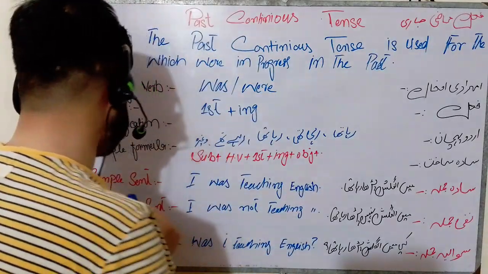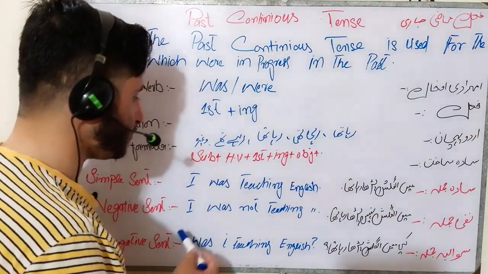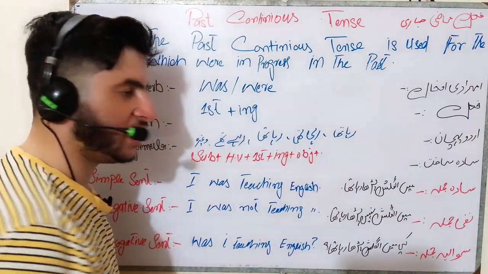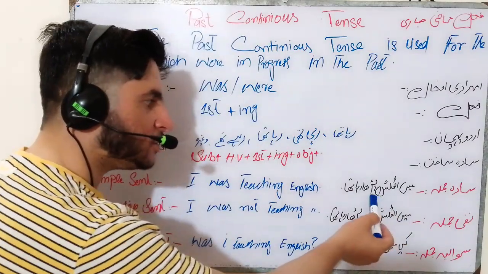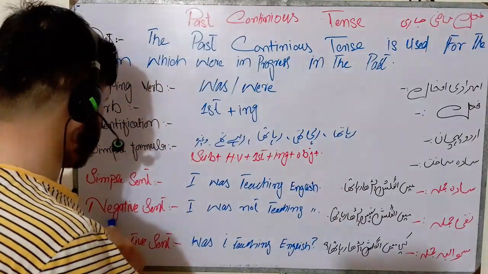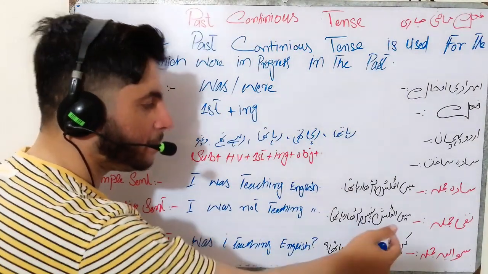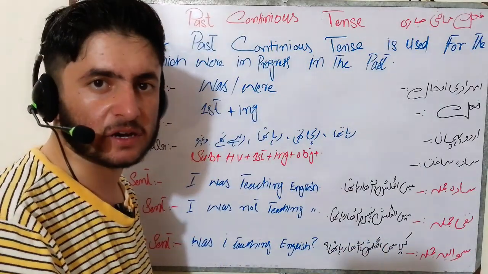Then we have three more examples. The first one is called a simple sentence. A simple sentence is also said to be a positive sentence. I was teaching English. मैं English पढ़ा रहा था, in the past, not in the present. Then we have the negative sentence. I was not teaching English. मैं English नहीं पढ़ा रहा था.